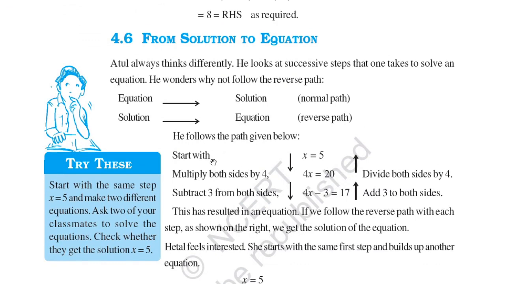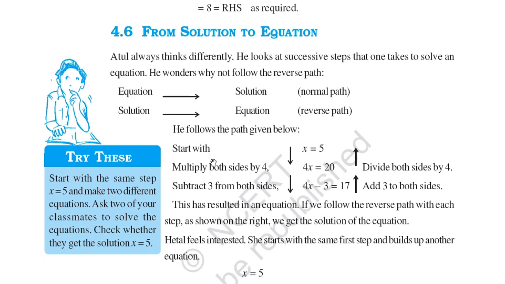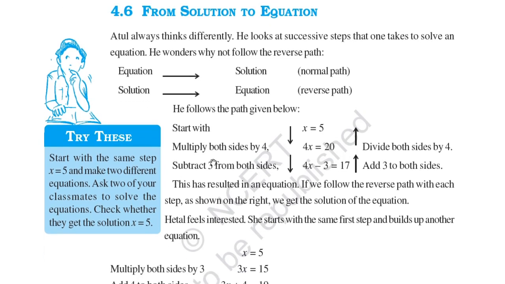Atul always thinks differently. He looks at the successive steps that one takes to solve an equation. He wonders why not follow the reverse path. So Atul wants to think differently and he wants to go in the reverse direction. Equation to solution is the normal path. Reverse path is solution to equation. So here he follows the path given below.